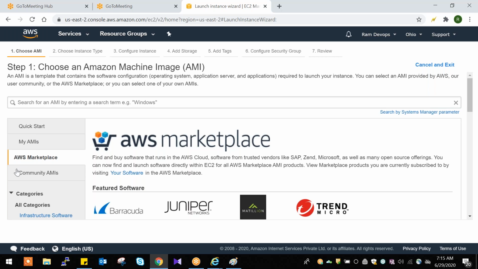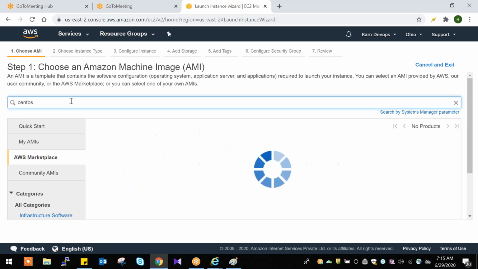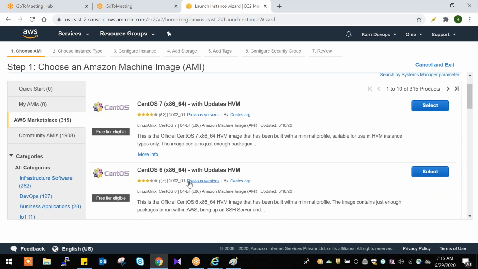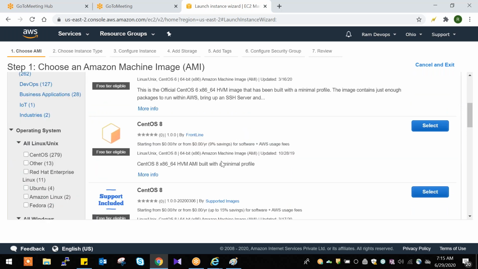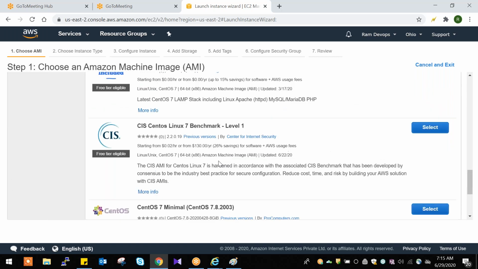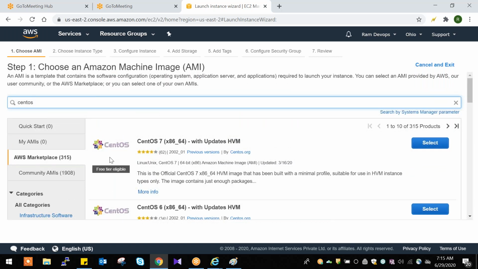If you want those servers, you need to go to AWS Marketplace and search here, CentOS. Enter. Fine. So these are the CentOS versions, 7, 6, 8, different versions. Whatever AMIs are not available in QuickStart, we can search for in the AWS Marketplace.